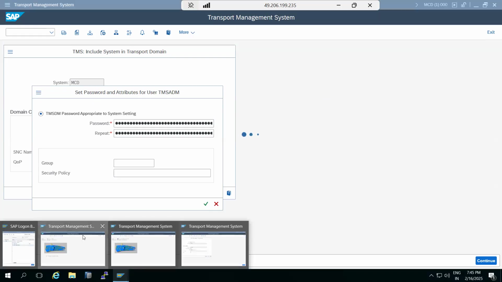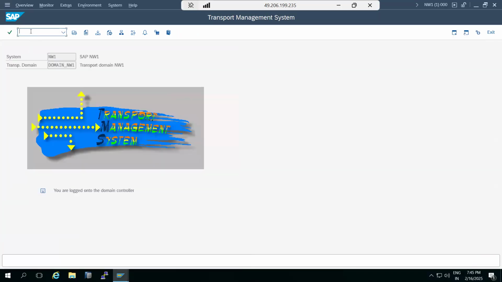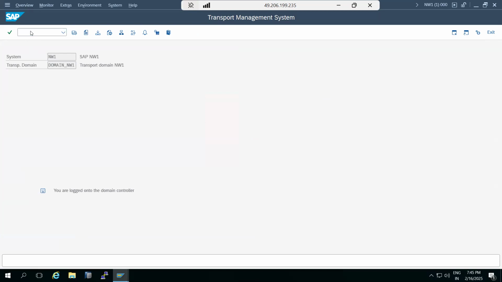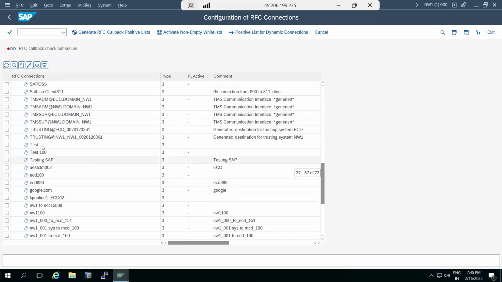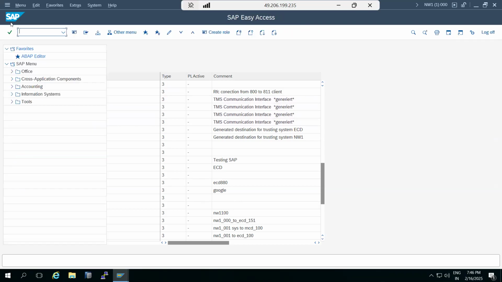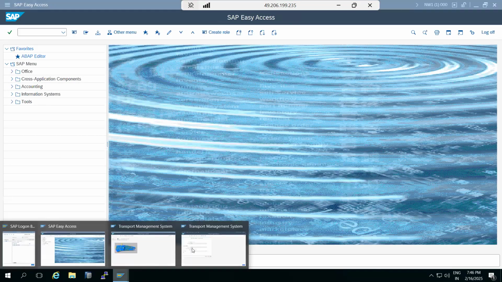Every system, when you are doing the configuration in SM59, will create two RFC destinations here: one is TMS ADM, the other TMS SUP. So two systems, two into two, four RFC destinations are created here. Four are created here, right? That is created. So like this.